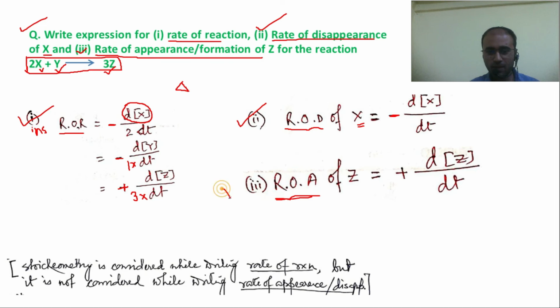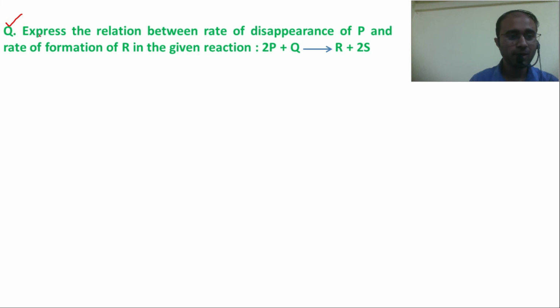Now the rate of appearance of Z. Z is a product, so it will appear. For the rate of appearance, just the plus sign has to be there. Then in the numerator, change in concentration of Z by change in time. Again stoichiometry is not considered. Is it clear? So in rate of reaction you will consider stoichiometry. In rate of disappearance or appearance you will not consider stoichiometry. The sign should be considered always, whether it is rate of reaction, rate of disappearance or rate of appearance. Clear? Let us solve another problem of this kind.